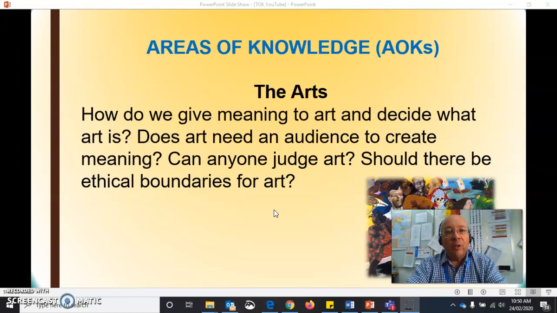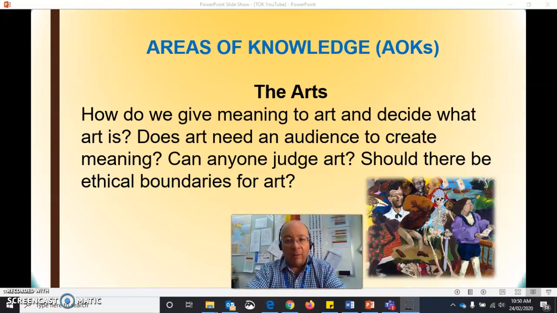And then the arts. We look at, how do we give meaning to art? How do we decide what art is? Are there ethical boundaries for art, or does anything go?